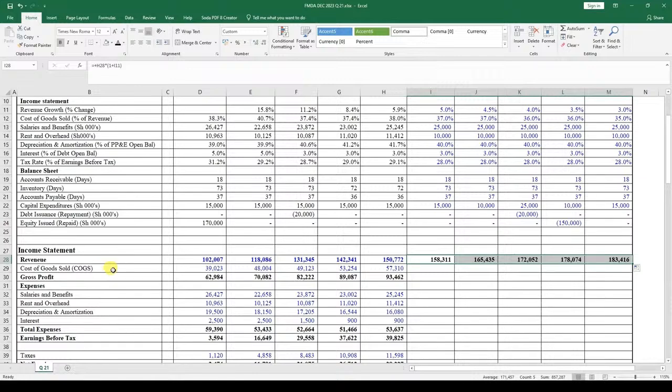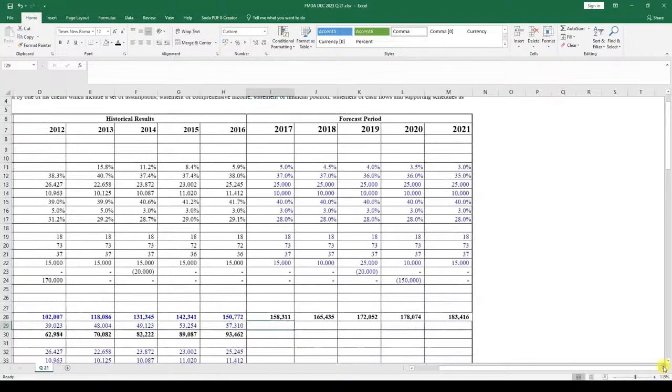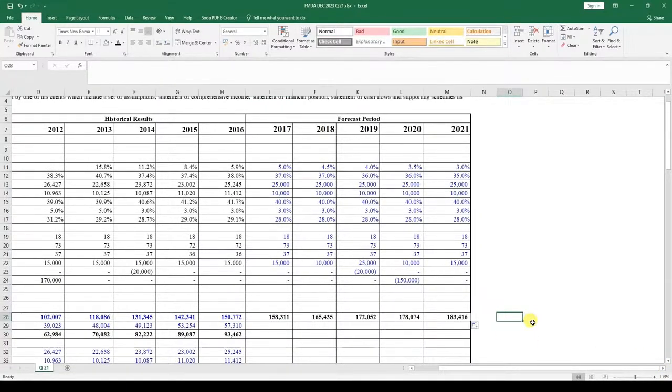How do we model cost of goods sold? Now we are told that the cost of goods sold is provided as a percentage of revenue. Meaning what? We get the cost of goods sold over revenue gives us 37.5%. I can do it right beside it here. So you can say COGS over revenue will give us the COGS percent, which is this one right here.